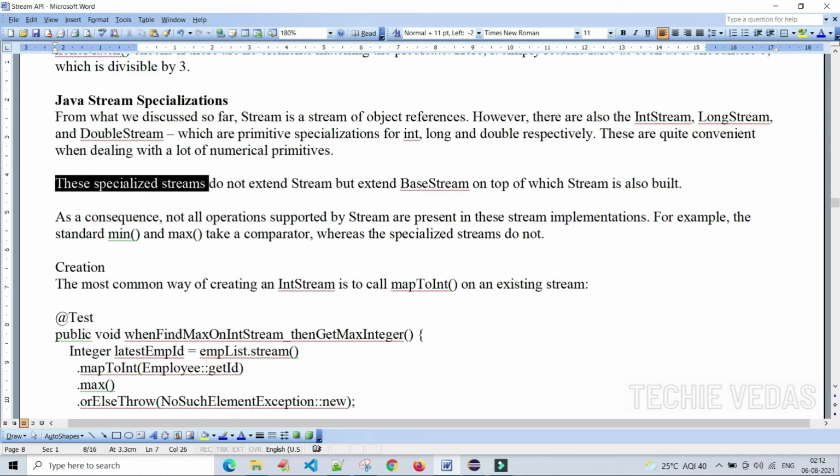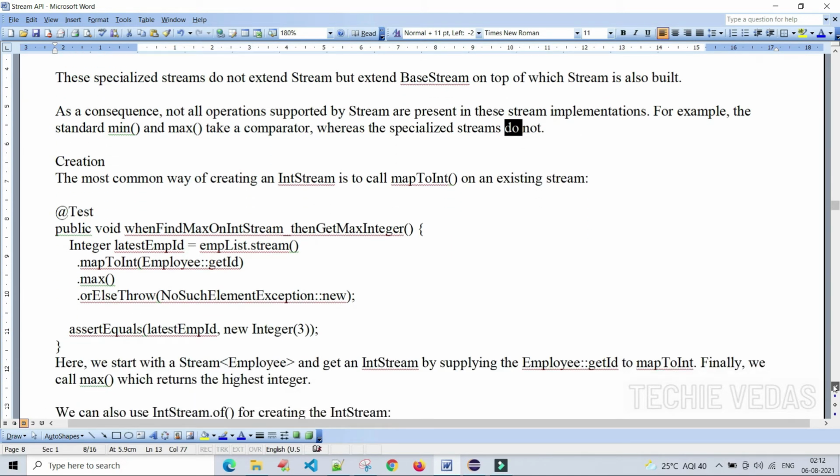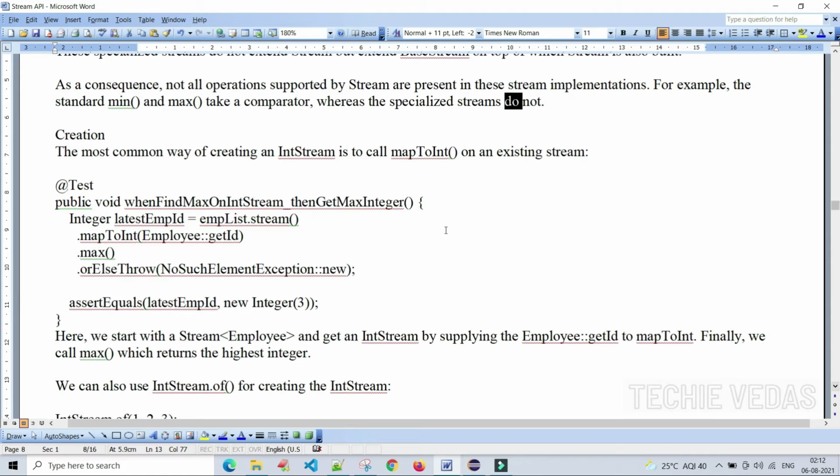These specialized streams do not extend Stream but extend BaseStream, on top of which Stream is also built. As a consequence, not all operations supported by Stream are present in these stream implementations. For example, the standard min and max take a comparator, whereas the specialized streams do not take any comparator. Let's see the example to understand this in a better way.